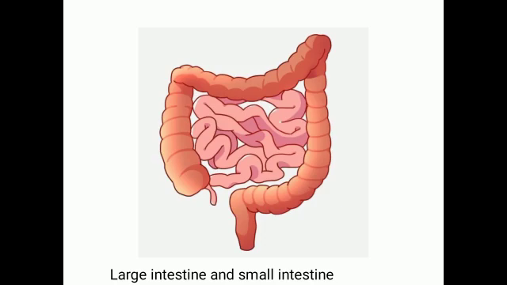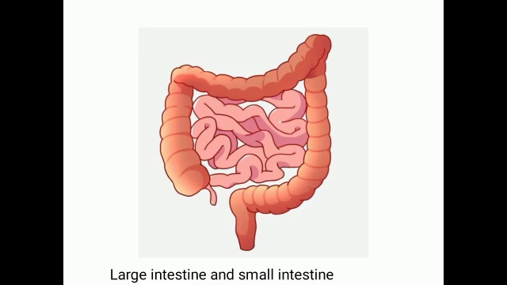Next one is the small intestine. The small intestine is the longest organ of the body. The liver and pancreas pass their juices into the small intestine, which help in complete digestion of nutrients. The digested nutrients are absorbed by the blood vessels in the walls of the small intestine. The nutrient-containing blood is passed to other body parts through the blood vessels. The undigested food goes into the large intestine.